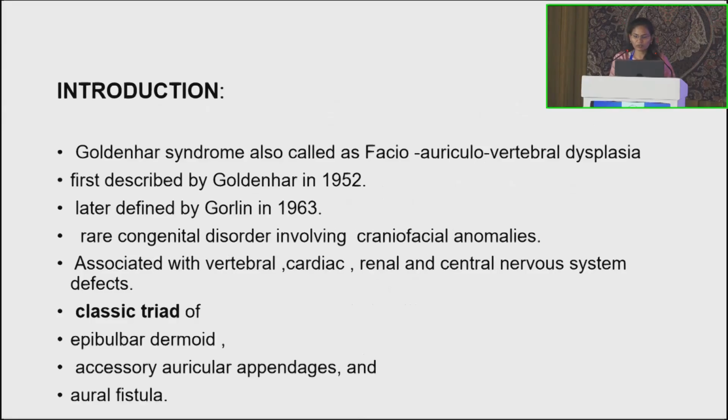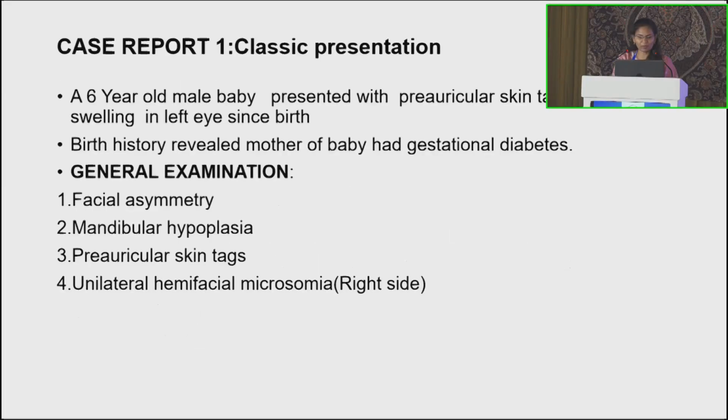Introduction: Goldenhar syndrome, also called facio-auriculovertebral dysplasia. It was first described by Goldenhar in 1952, later by Gorlin in 1963. It is a rare congenital disorder involving craniofacial anomalies. It is associated with vertebral, cardiac, renal and central nervous system defects. It is a classical triad of epibulbar dermoid, accessory auricular appendages and oral fistula.